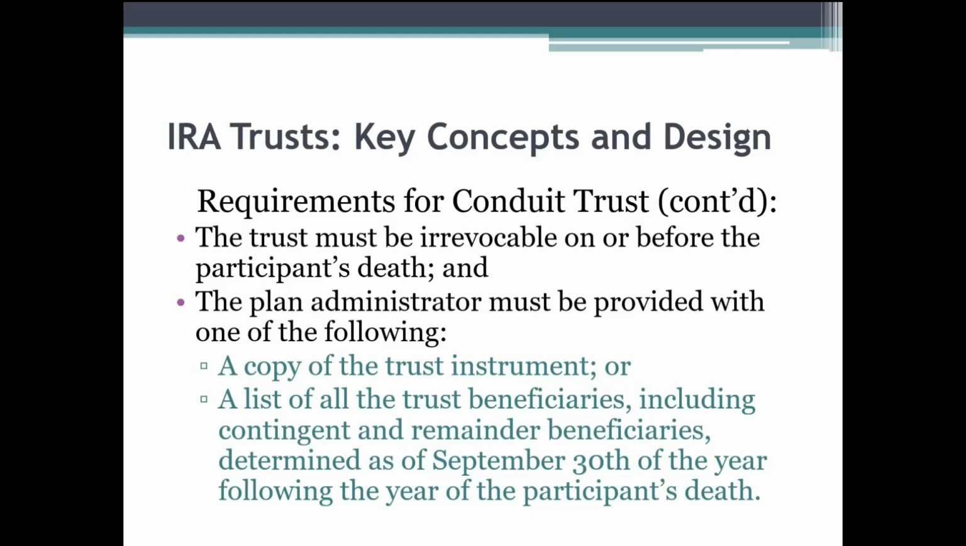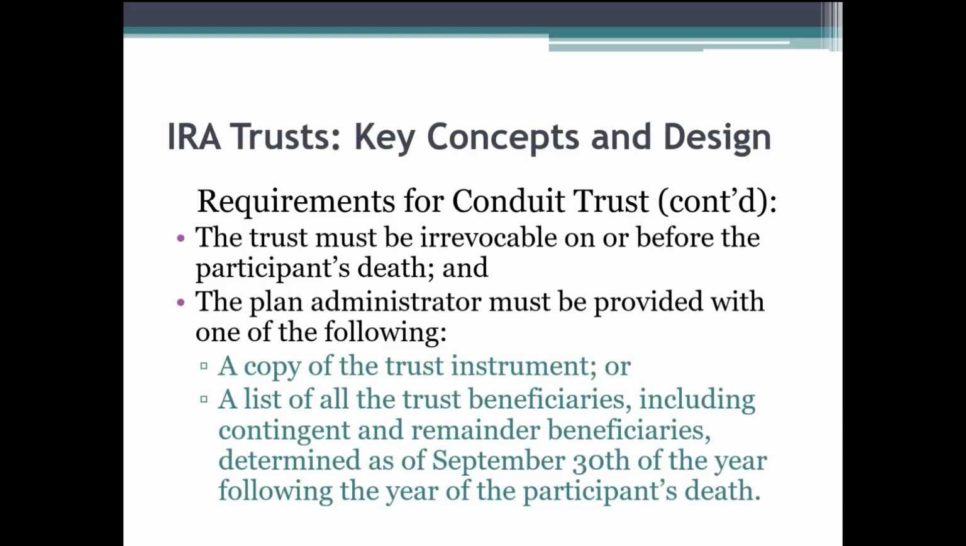So, for example, I create a revocable trust today. Within that revocable trust, I state that upon my death, I'm going to create a trust for my beneficiaries. Even though the trust I signed today is revocable, once I die, that trust becomes irrevocable.